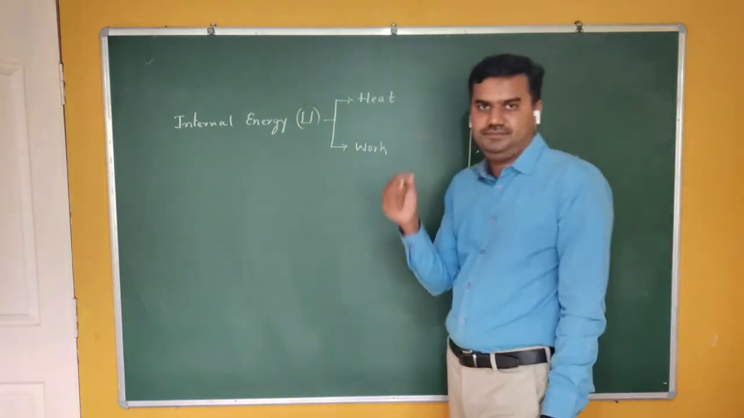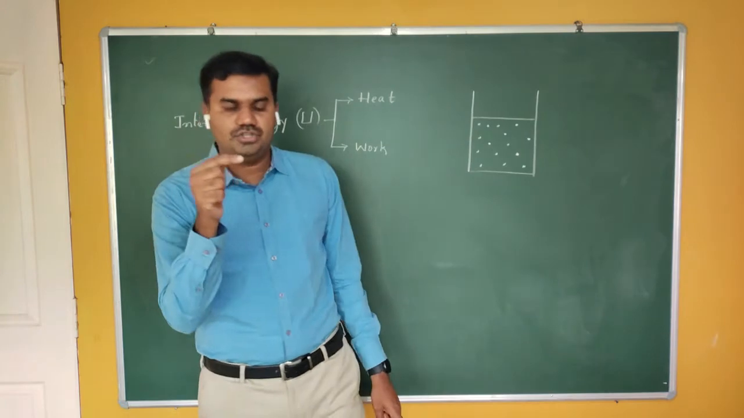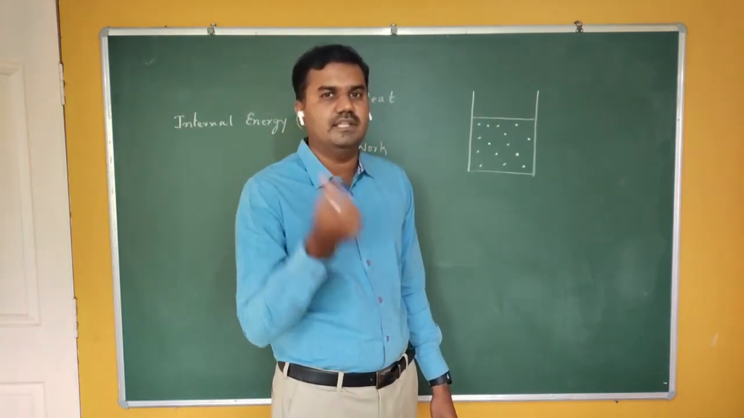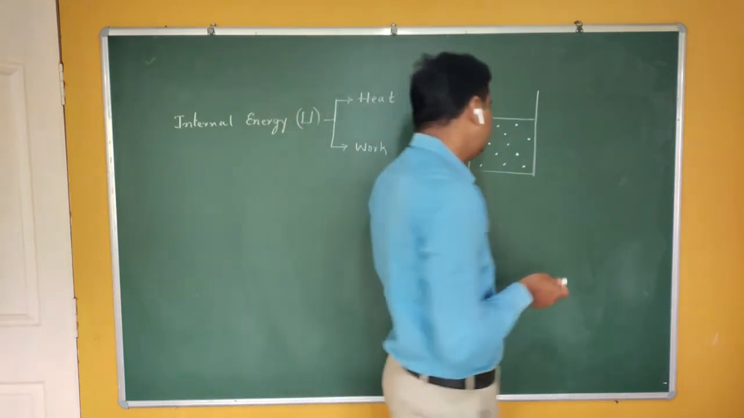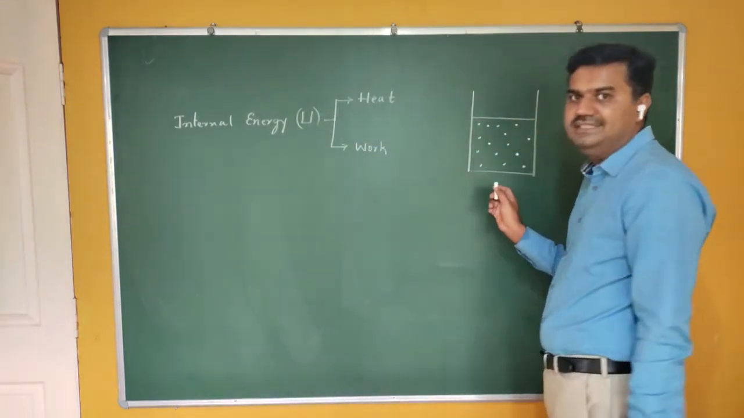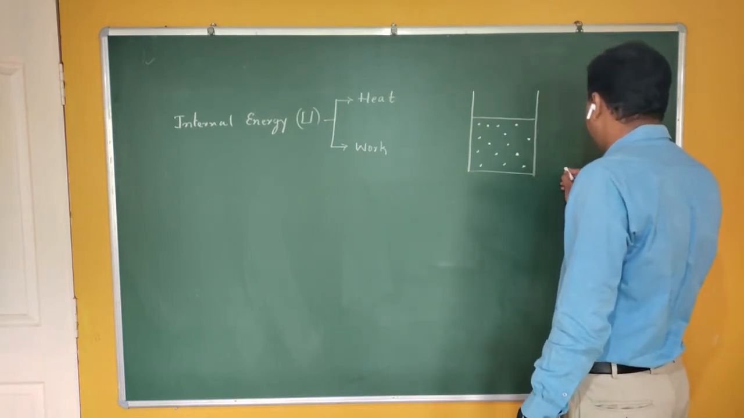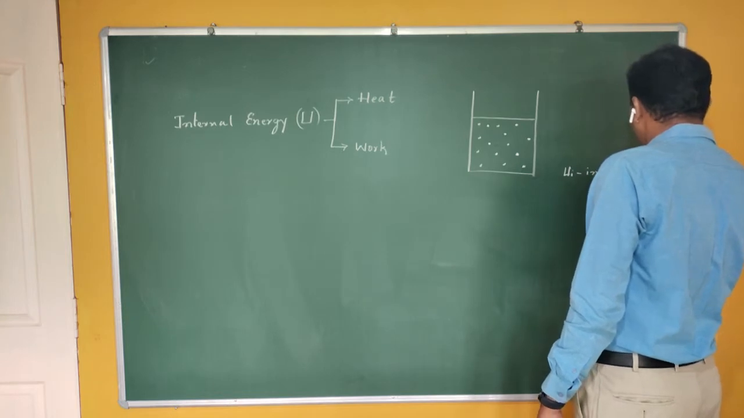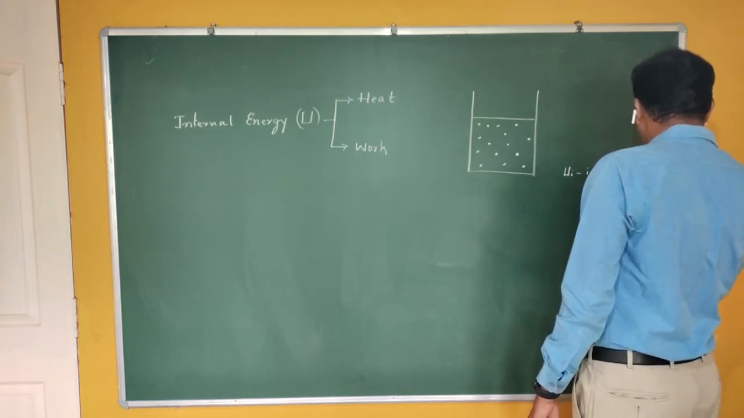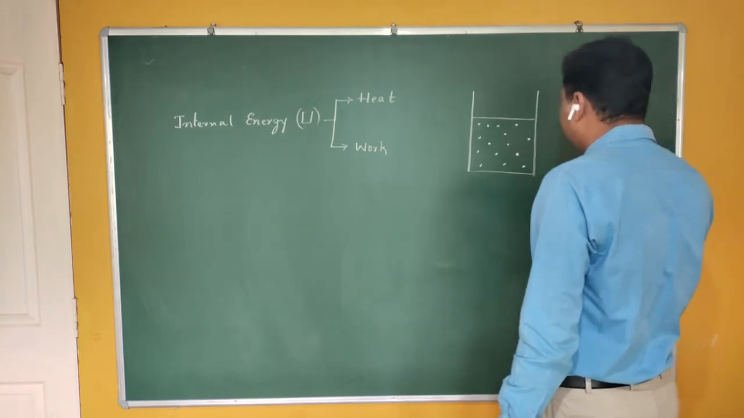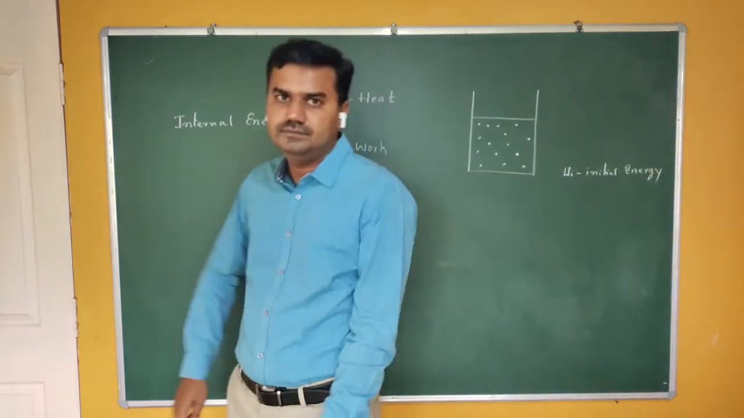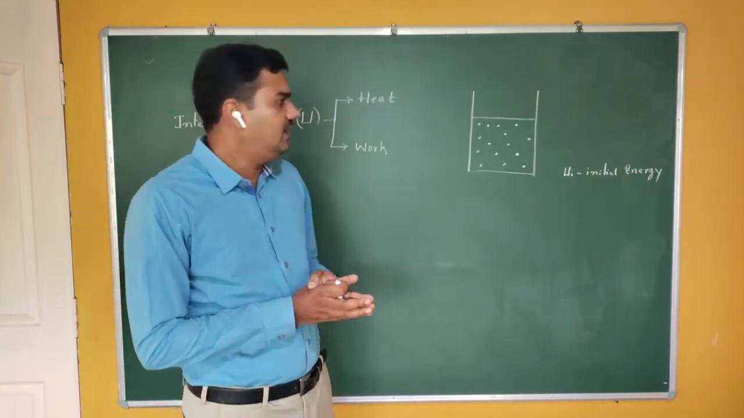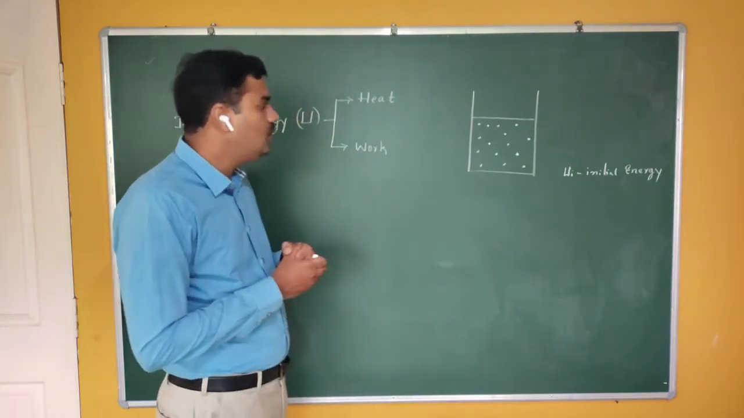They are in random motion, and the sum of the kinetic energy of these molecules is nothing but what is called internal energy. That means initially the gas has a certain internal energy. Every system initially has a certain internal energy. Let me call that internal energy Ui.